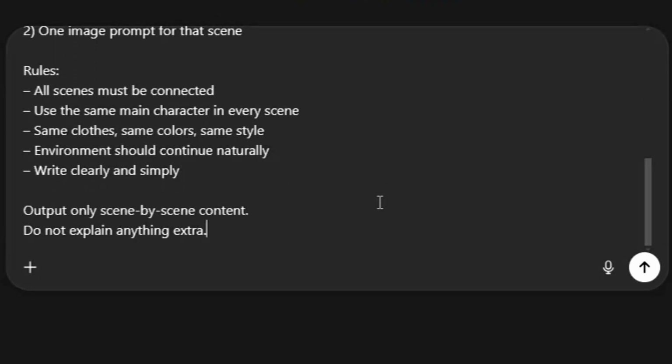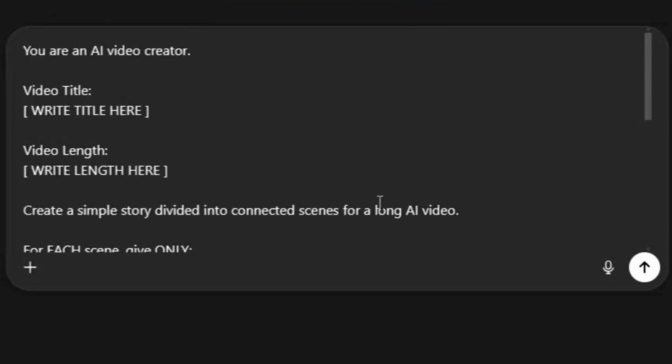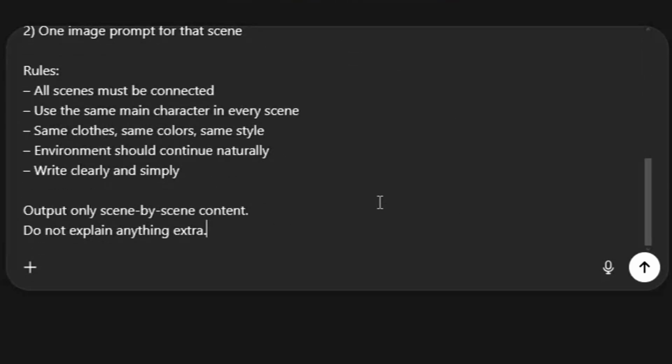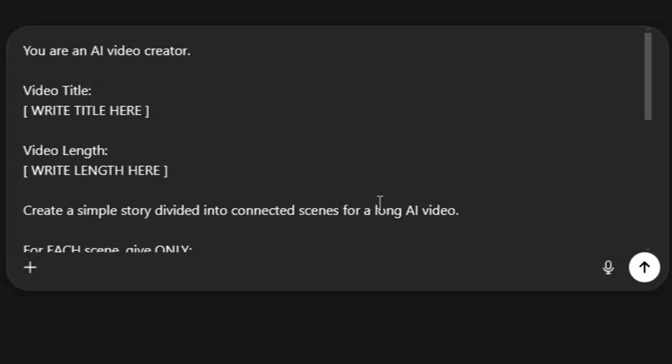Along with that, you'll receive image prompts for every scene, and these prompts will be connected to each other, meaning the character, colors, and backgrounds will remain consistent throughout the video. This process makes it very easy to maintain continuity and consistency while creating long videos. And the best part is that everything comes in a single output: the story, narration, and connected image prompts. So you can directly generate images and videos without any confusion. And this prompt works for any topic or niche, whether it's history, philosophy, motivation, or educational content.